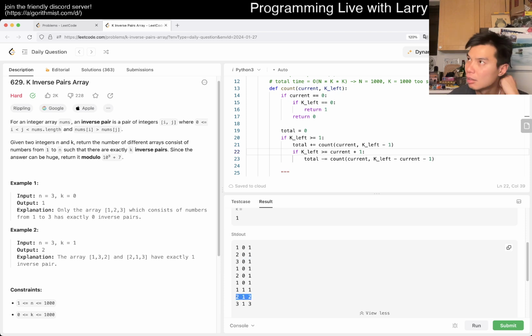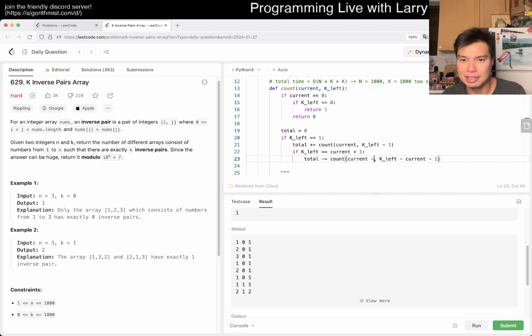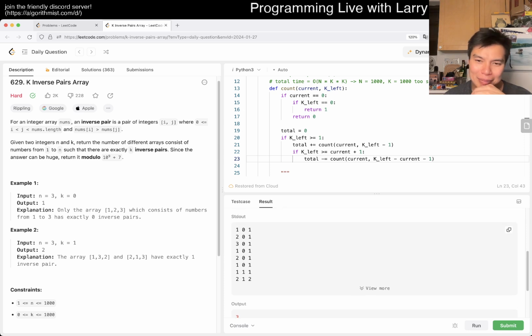2 1, 2 numbers, 1 inversion. There's 2 ways of doing it. Seems wrong. That's the thing, is that I don't know if I'm over subtracting it, but that would only give the other side. But man, this is a hard one. I mean, I think the idea is right, but I think maybe I'm just off by 1 somewhere, which we should still resolve.